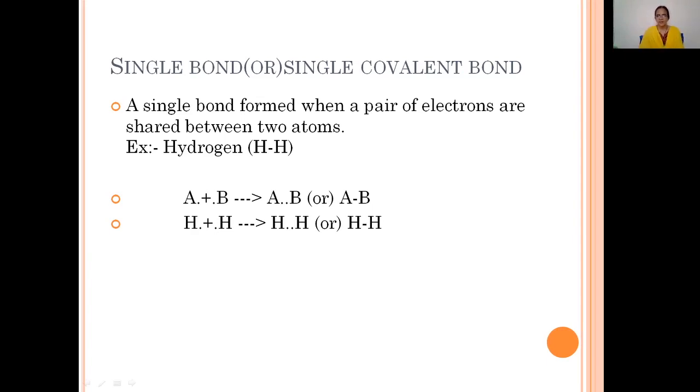We said a single bond is formed when one pair of electrons is shared between the two atoms. A single bond or single covalent bond is formed. Examples for single covalent bond we discussed here, that is water; all these contain single covalent bonds.